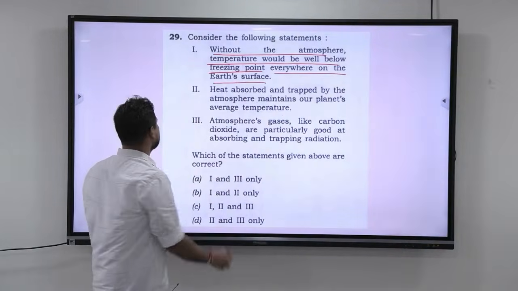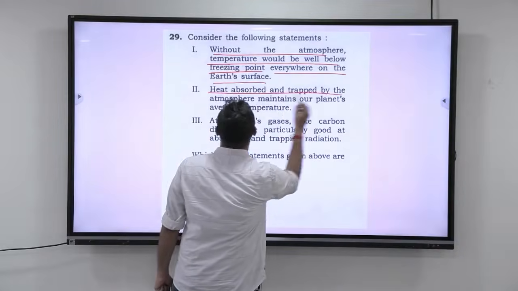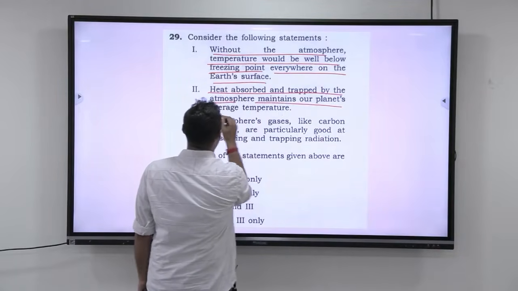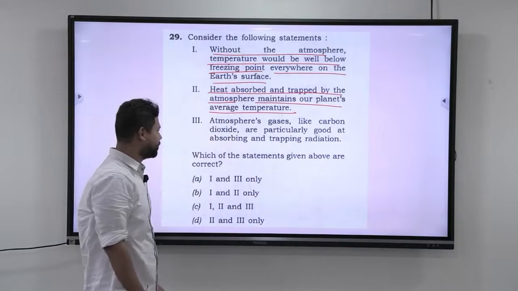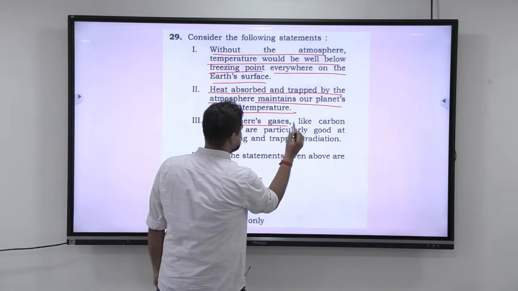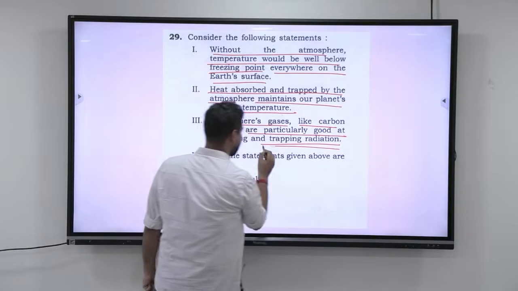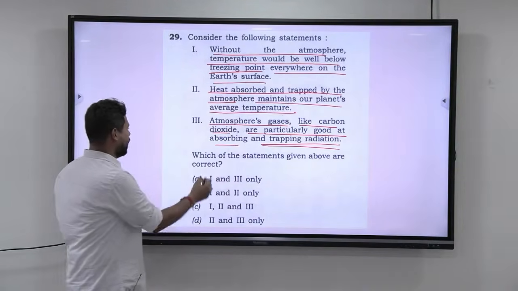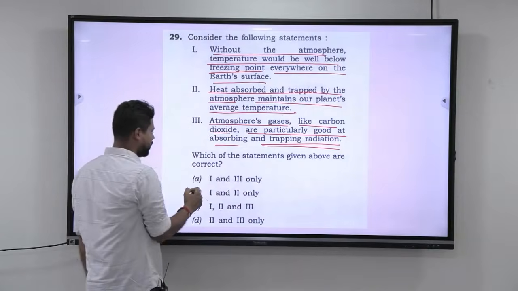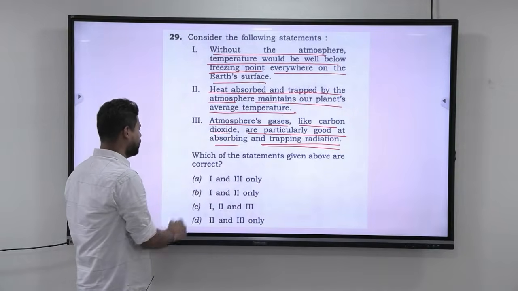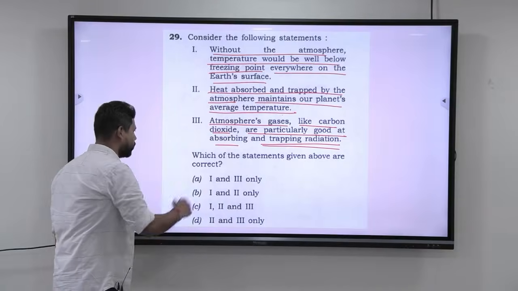This is statement 1. Next, heat absorbed and trapped by the atmosphere maintains our planet's average temperature. This is statement 2. Atmosphere's gases like carbon dioxide are particularly good in absorbing and trapping radiation. Okay. Now, which of the following statements given above are correct? 1 and 3, 1 and 2 only, 1, 2 and 3, 2 and 3 only.